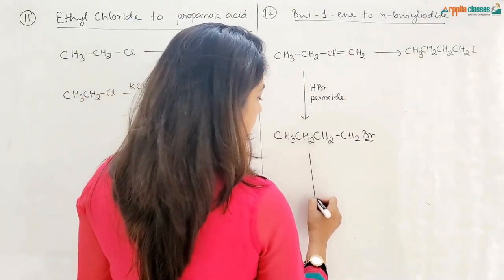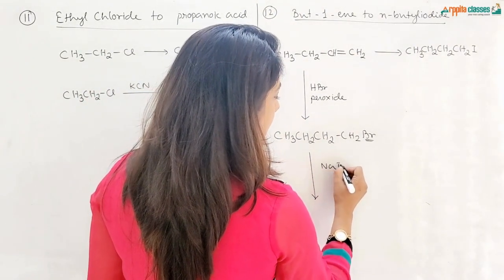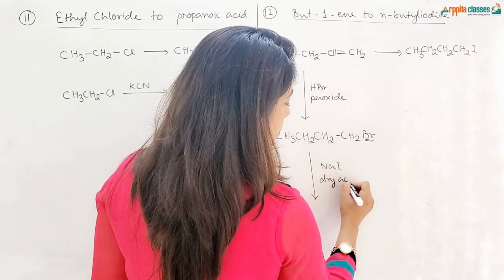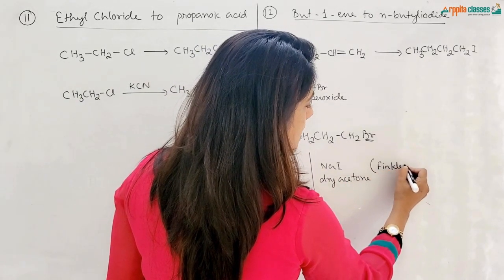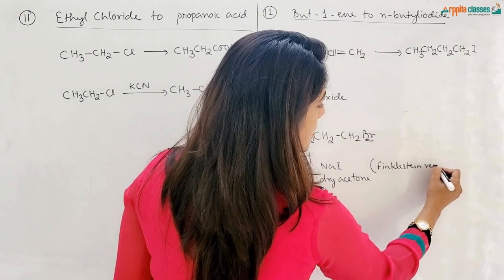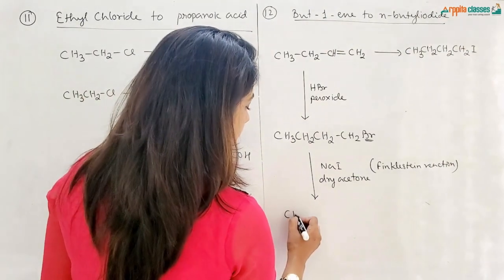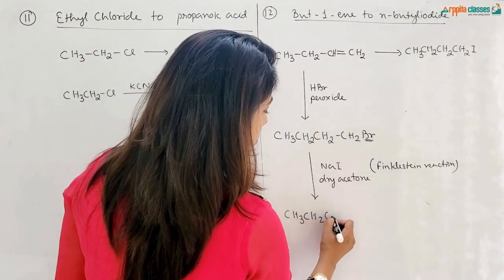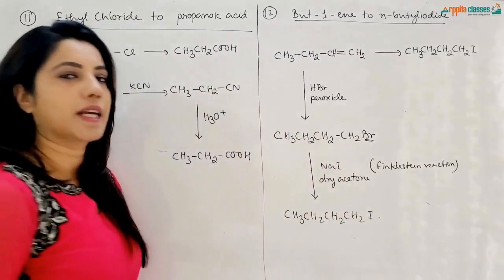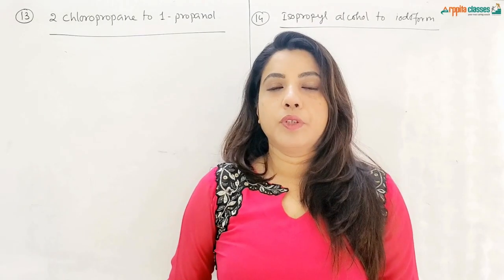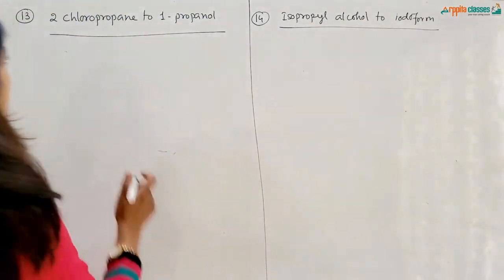Now in place of Br, we should get iodine. So we will use the halogen exchange reaction here, that is NaI in presence of dry acetone. I hope you remember this reaction. This is called the Finkelstein reaction. This reaction is a name reaction called the Finkelstein reaction, and in this case CH3CH2CH2CH2I will be the product. Halogen exchange reaction.